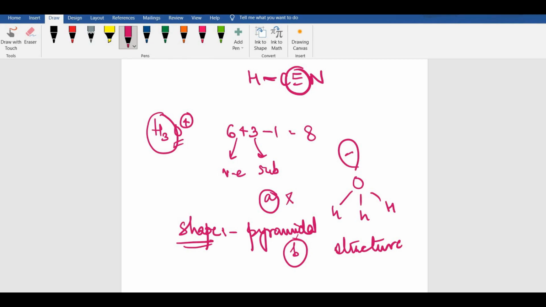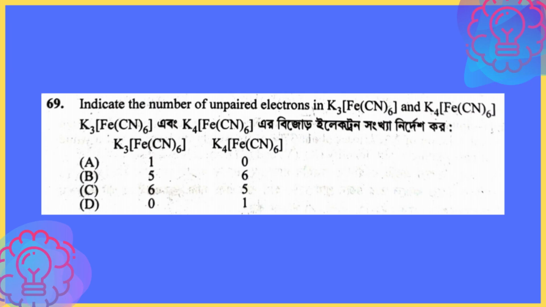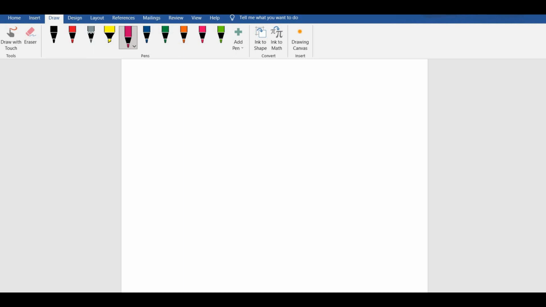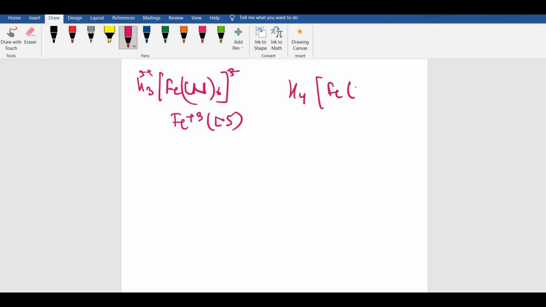Now moving to the next question, indicate the number of unpaired electrons in the following cases. So we'll quickly do that question. K3[Fe(CN)6] and K4[Fe(CN)6] are there. K3[Fe(CN)6] meaning this is 3 minus, so Fe is in the plus 3 state and low spin. K4[Fe(CN)6] means this is 4 minus, so Fe is in the plus 2 state, that is also low spin.